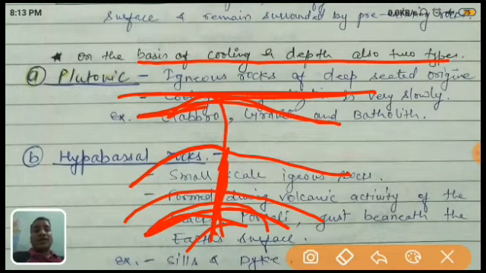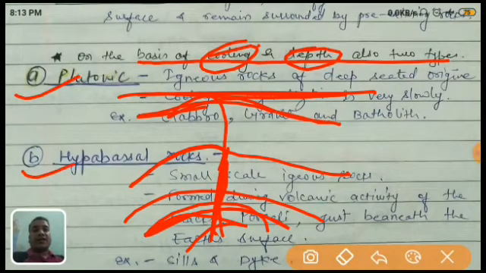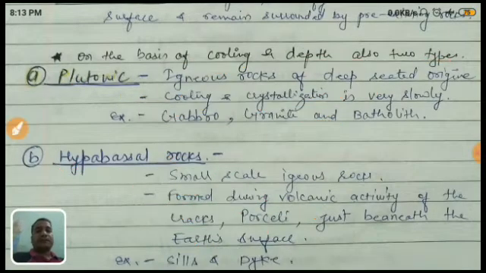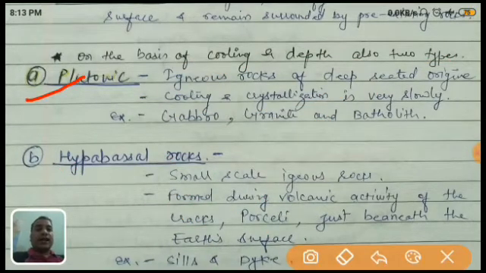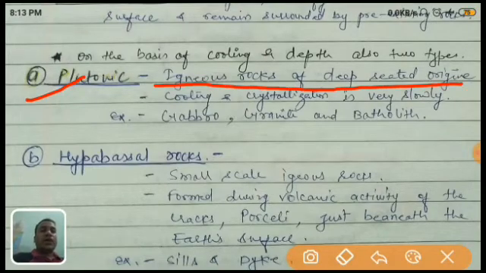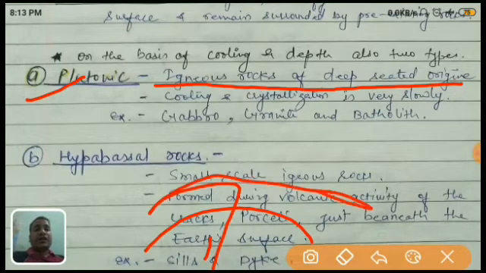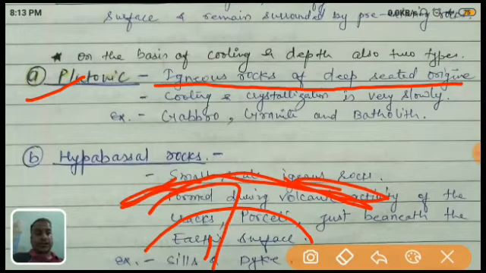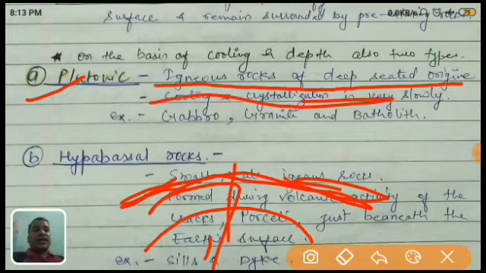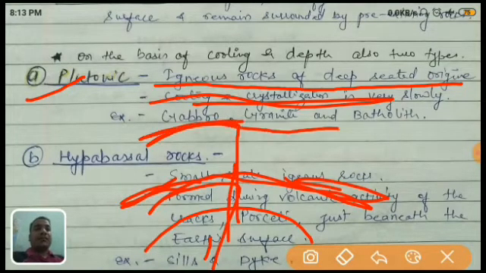So on the basis of its depth, or cooling, it is of two types: plutonic and hypabasal. Now see how. First is plutonic igneous rock. It means if the rock is formed very near to the magma chamber, this is called plutonic rock. And if it is near to the surface, it is called hypabasal rock.